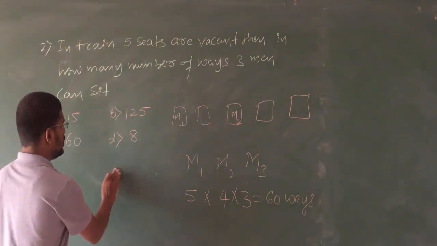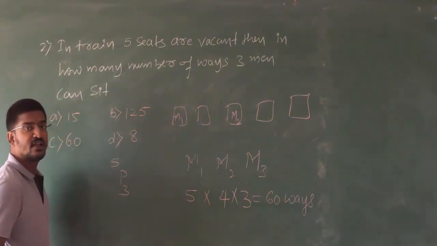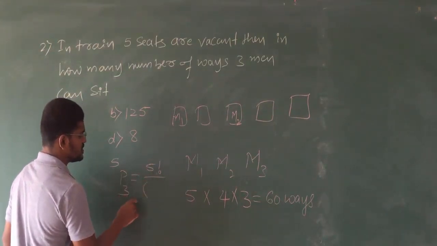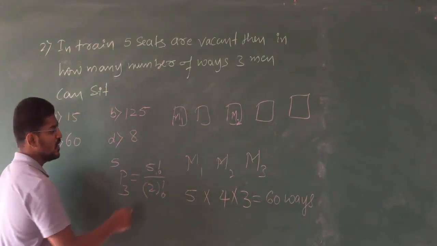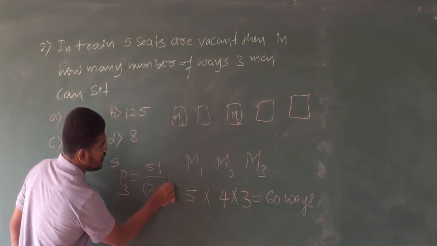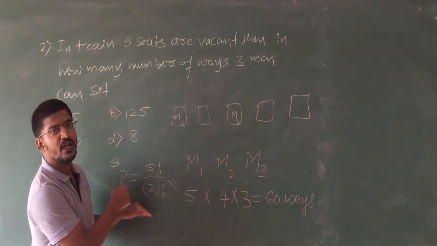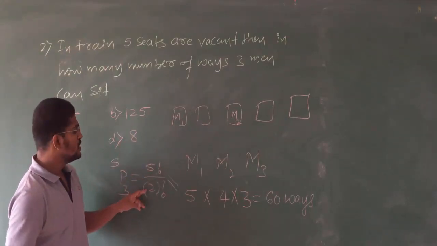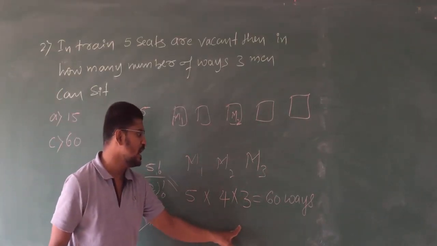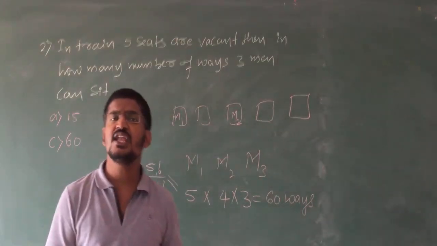Or see, you have 5 choices. Out of 5, you should select 3. Clear, students? 5P3. So 5 factorial divided by (5 minus 3) which is 2 factorial. Here you cancel 2 factorial, 2 factorial. It will remain with 5 into 4 into 3. 2 factorial is nothing but 1 into 2, so 1 into 2 cancelled, remaining with 3, 4, 5. So if you solve like this, again you will have 60 ways.